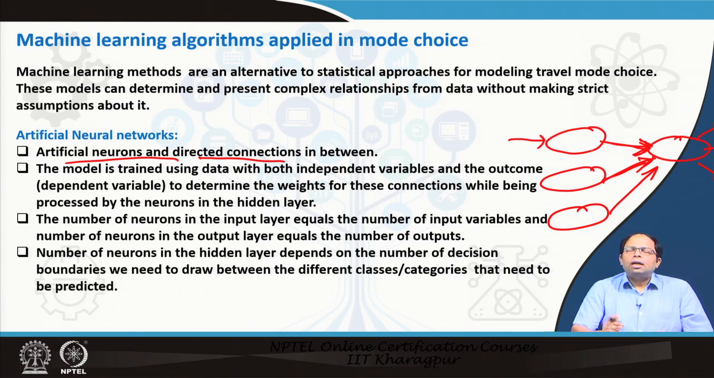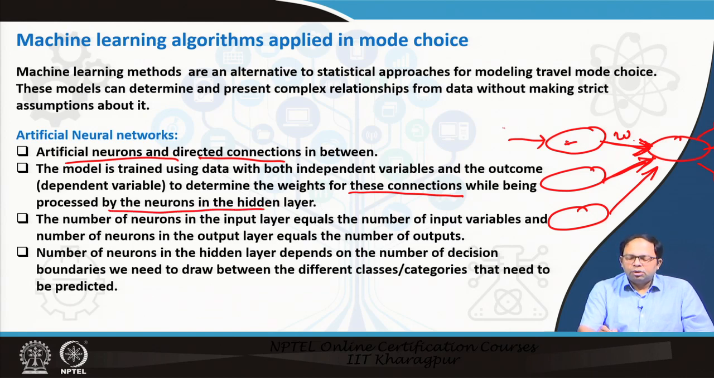It is similar to how we have predictor variables, like explanatory variables, and this is the output, which is the dependent variable, and these are the independent variables, and in between we give weightages to determine how much each one contributes and how it contributes. The same thing is also done in artificial neural networks. So, the model is trained using data with both independent variables and the outcome, which is the dependent variable, to determine the weights of these connections while being processed by the neurons in the hidden layer.